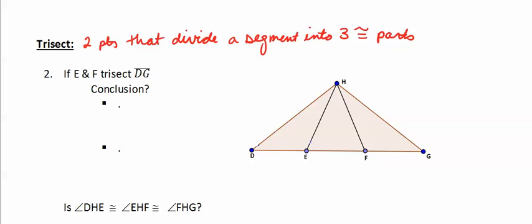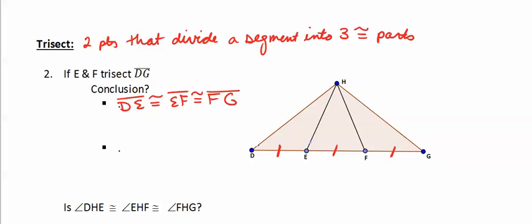If we look at the second example, it says, if points E and F trisect line segment DG, what can we conclude? Well, based on the definition of what trisect means, we can conclude that DE is congruent to EF, which is congruent to FG.